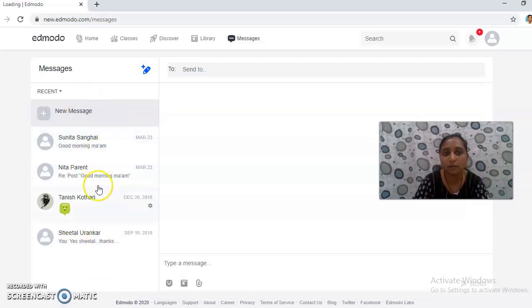So here you can have a chat type of thing also. Here I have some of the chat messages which I have already had with them. So the additional feature of Edmodo is sending and receiving messages from teachers, from your students, or even from the parents.